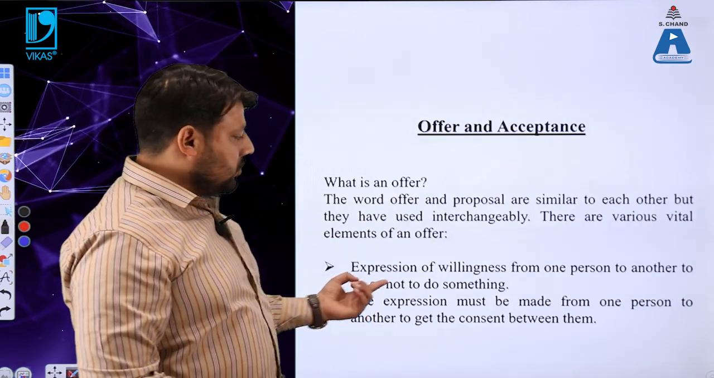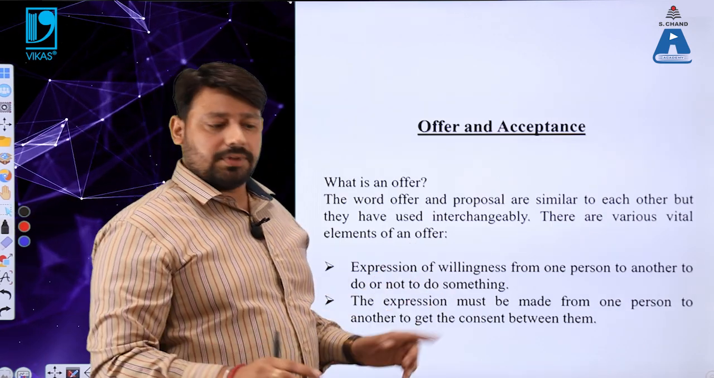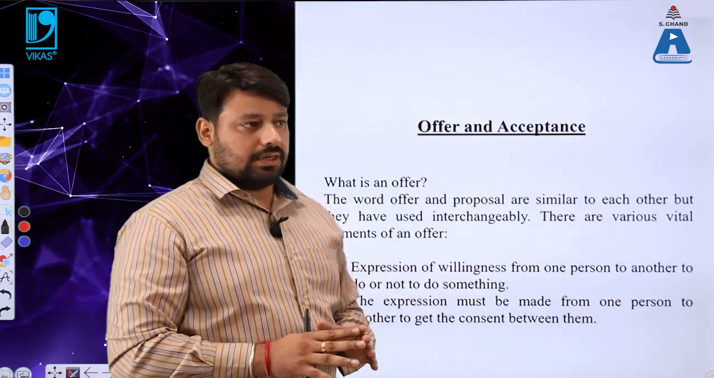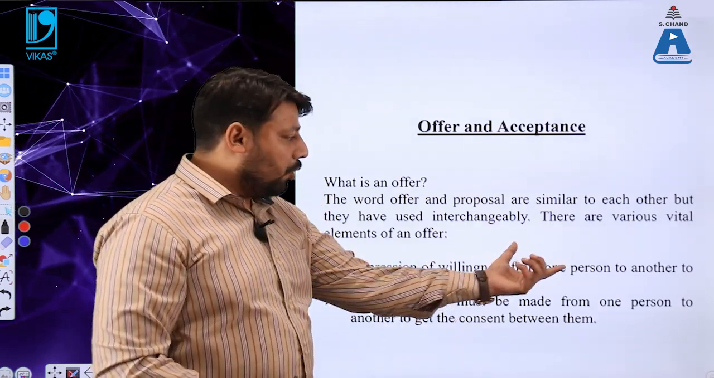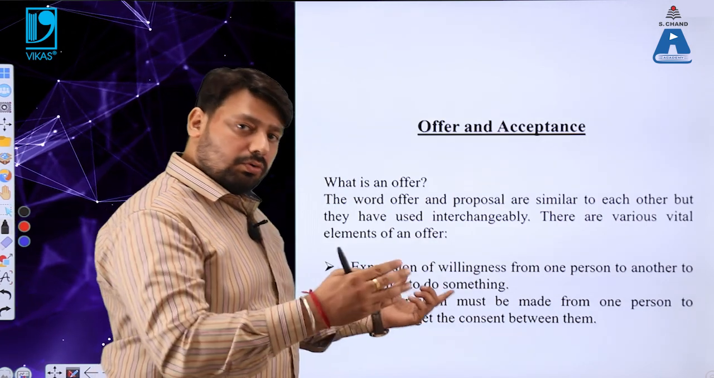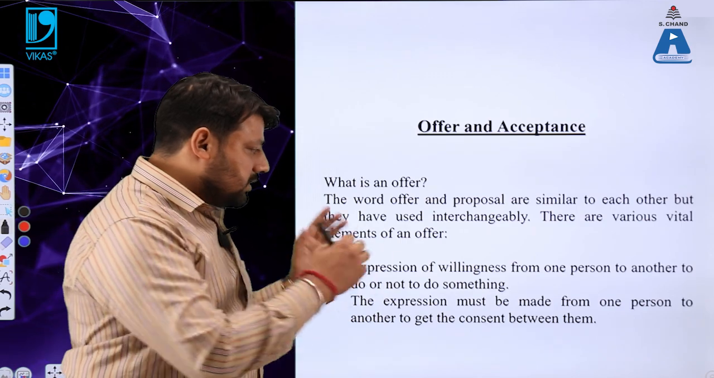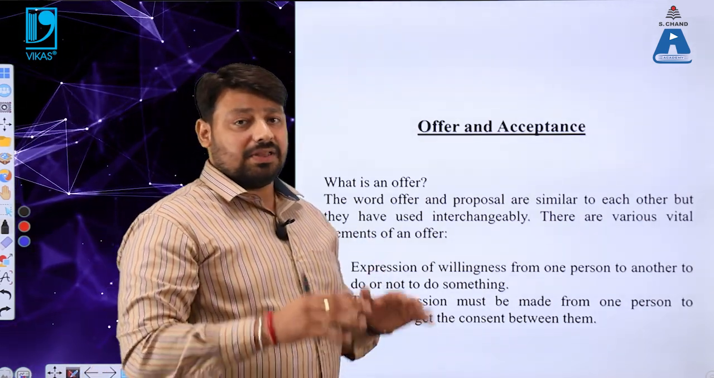Number 1, expression of willingness from one person to another person to do or not to do something. We know that in order to form a contract, there are always 2 parties involved. So when a person expresses willingness to do or not to do something, that makes an offer. Apart from that, the expression must be made from one person to another person to get their consent between them.